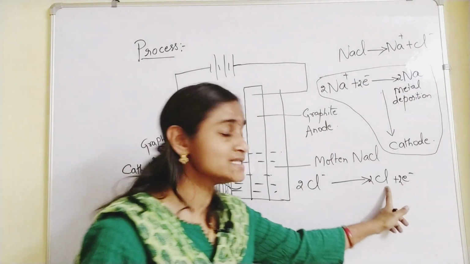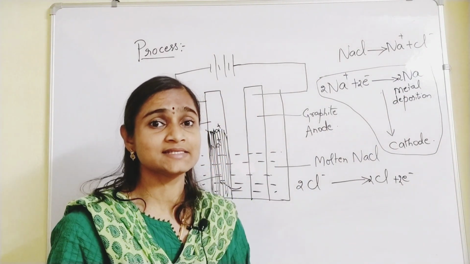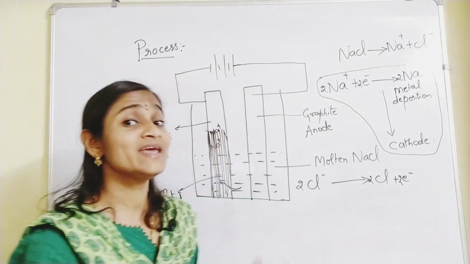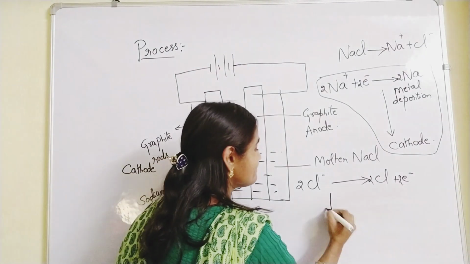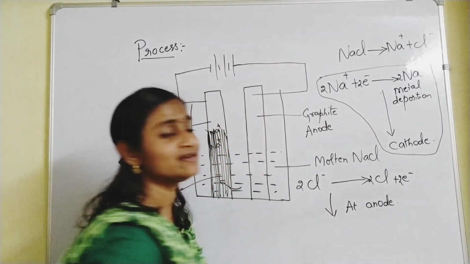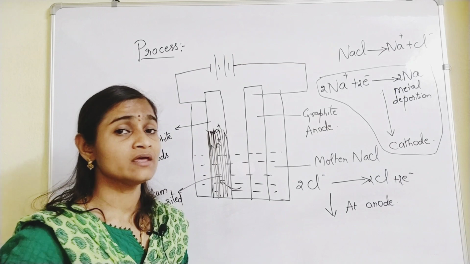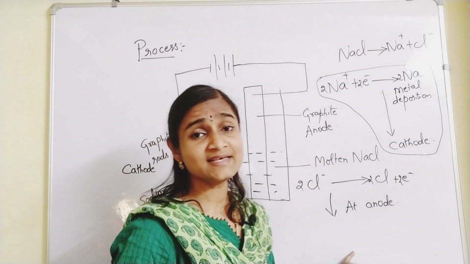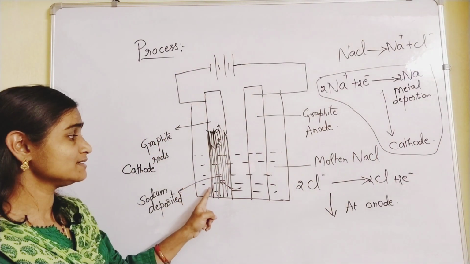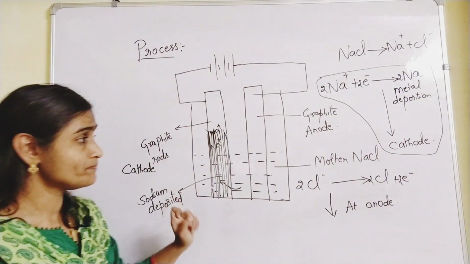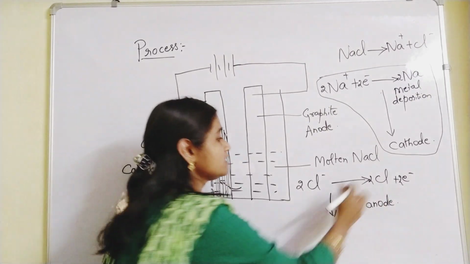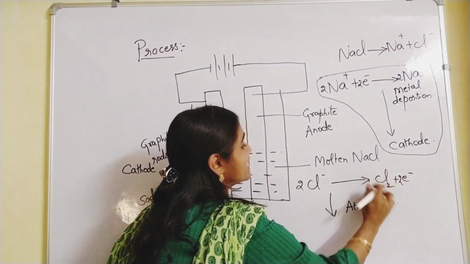A single Cl won't exist; it comes out in the form of Cl2, chlorine gas. This happens at the anode. So you get molten Na deposited at the cathode, and at the anode you will get chlorine gas.